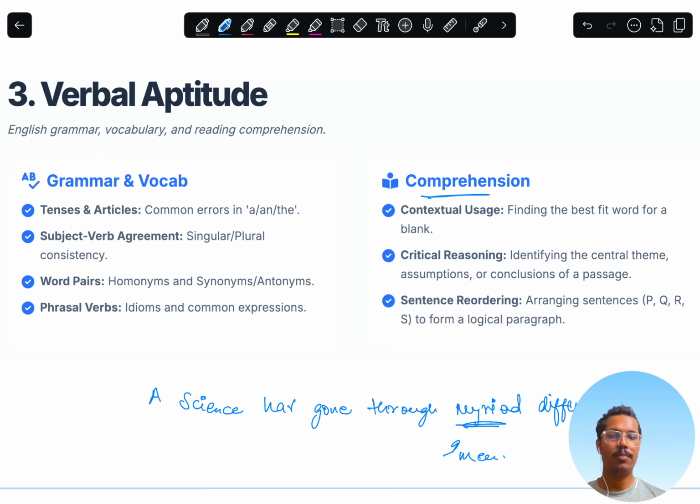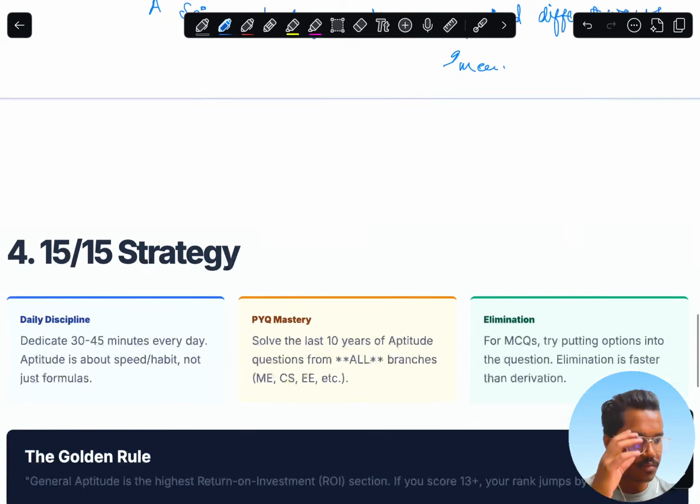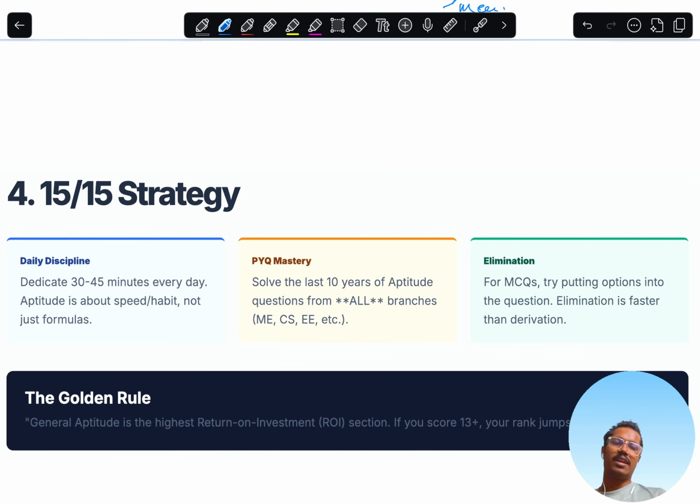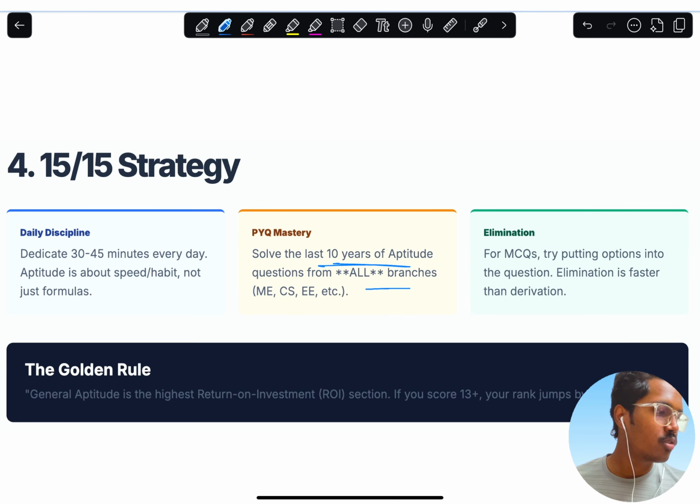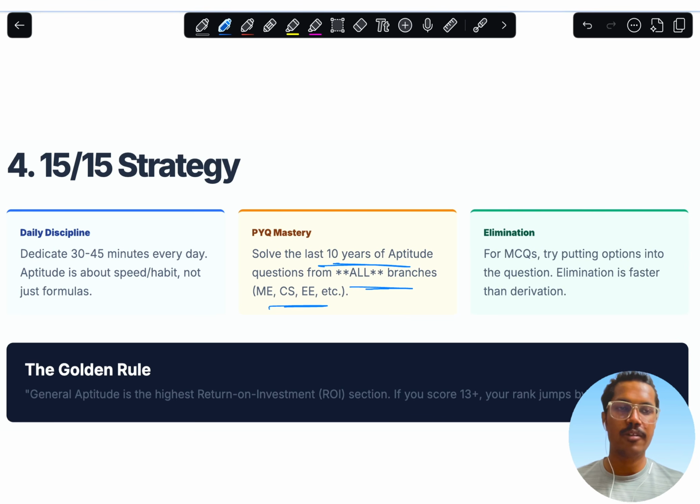Just do aptitude questions again and again and again. This is the only skill by which you can achieve this particular way of learning aptitude. Okay, this is the schedule which you can follow. Basically, 40 to 50 minutes per day you have to apply for aptitude. PYQs are a must thing you can do to get an idea how this thing works. You can do all branches' PYQs.